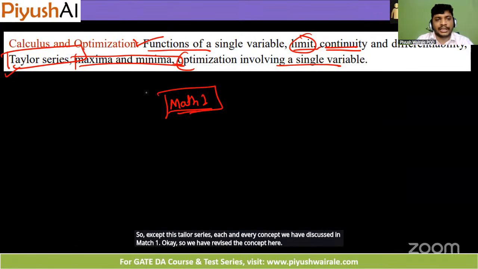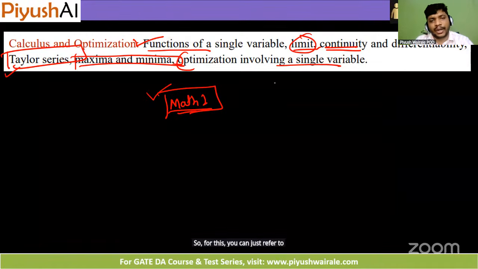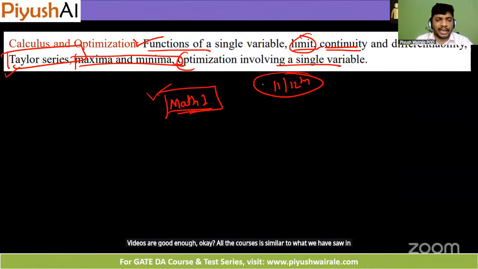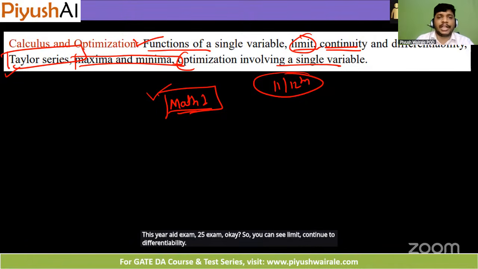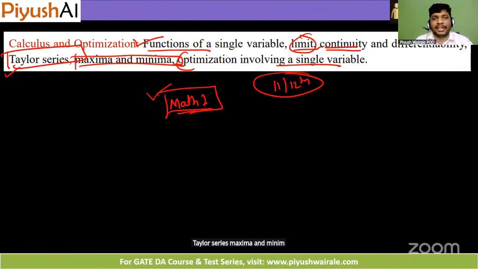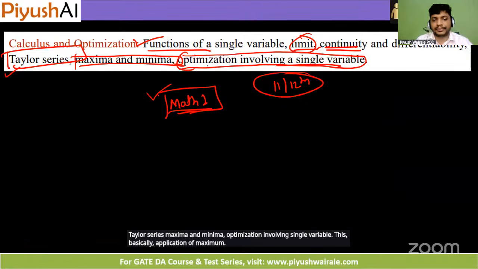For this, you can just refer to the Maths 1 videos, or your 11th and 12th videos are good enough. All the questions are similar to what we have solved in 11th and 12th. I will show you a question that was asked in this year's GATE exam, the 2025 exam. You can see limit, continuity, differentiability, Taylor series, maxima and minima, optimization involving single variable. This is basically an application of maxima and minima only.